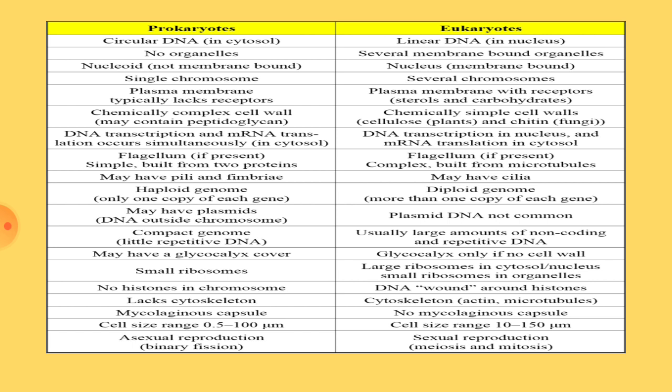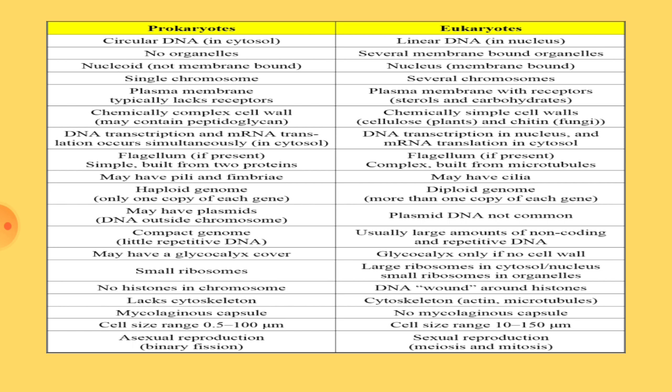But in eukaryotes, the plasma membrane is present below the cell wall in case of plant cells, and in case of animal cells, plasma membrane is the outermost layer, and the plasma membrane in eukaryotic cells is with the special receptors like sterols and carbohydrates, which carry signals from outside to inside the cell and from inside to the outside of the cell.